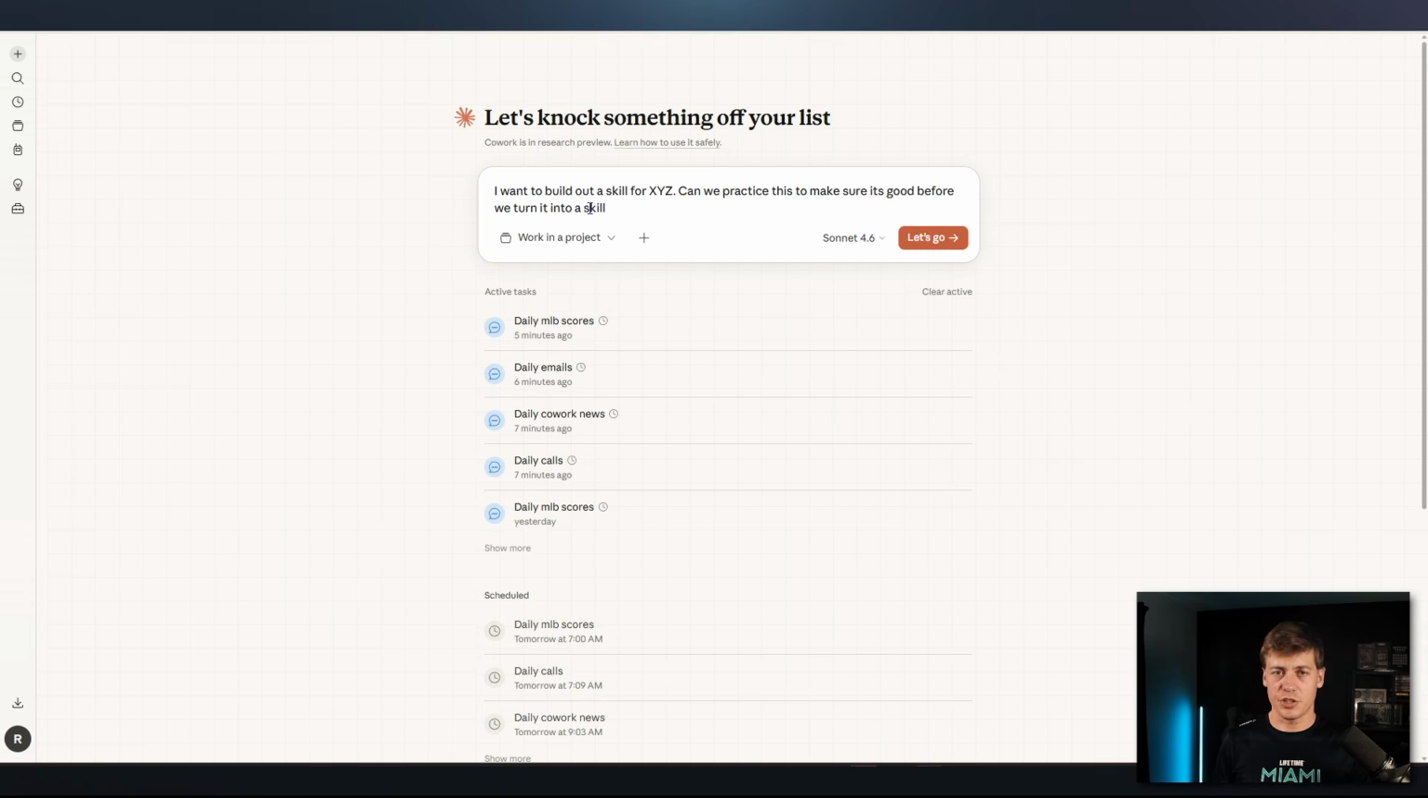And this is just a very generic prompt, but I'm saying I want to build out a skill for whatever the case may be. Can we practice this to make sure it's good before we turn it into a skill? So you'll go through this, you'll prompt, try to build out your automation. If it looks good, awesome, turn it into a skill. Otherwise, you can fine tune it and practice it directly within a conversation.